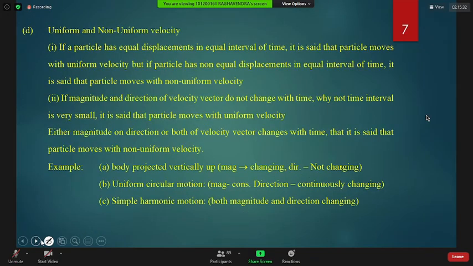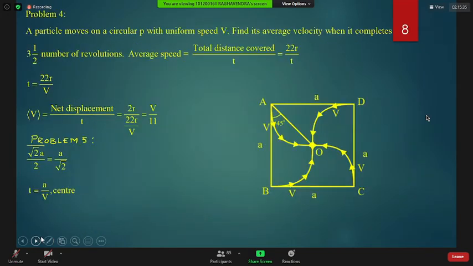So total time taken is constant. Speed equals total distance covered by total time taken. So v will be 22r by t, so t will be 22r by v. And t is common. So average velocity will be net displacement by total time taken. Net displacement is 2r, and time taken is 22r by v. So v will go up, r will be cancelled, 2 and 22 will be 1 by 11. The answer is v by 11.